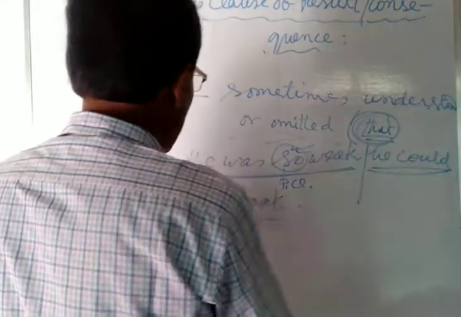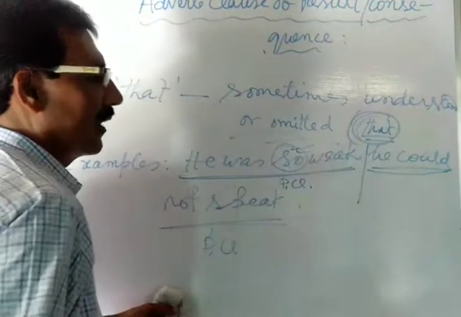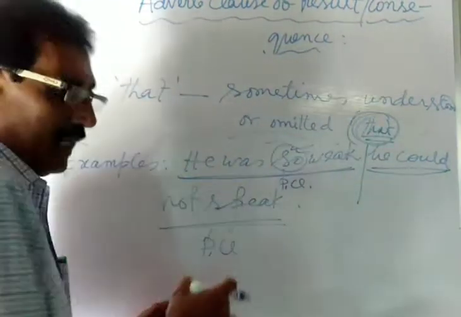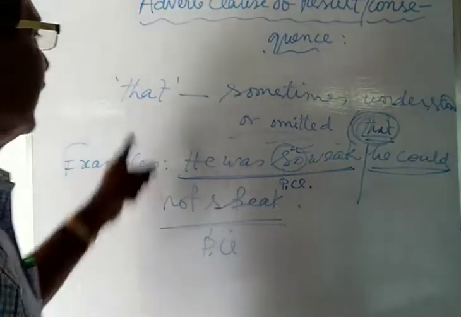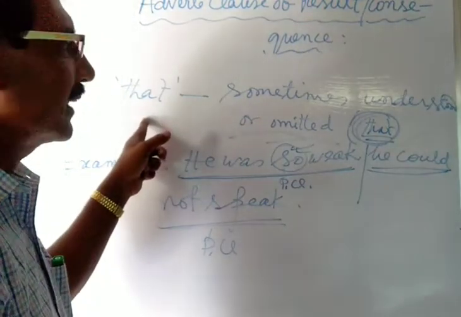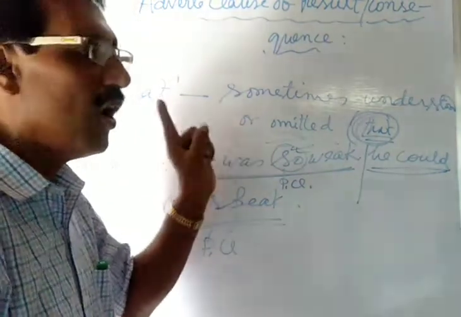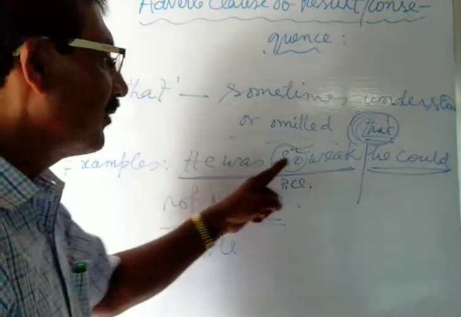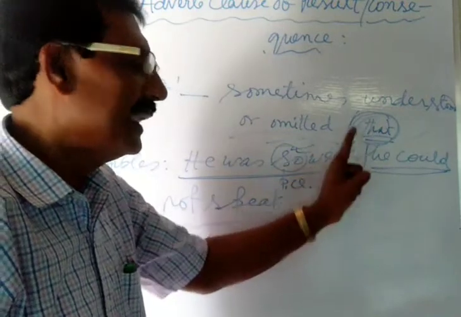Here that he could not speak, this is the subordinating clause. Here that is understood. I have already told you that that is the subordinating conjunction which is sometimes understood or omitted. Here this is the example where you cannot find such type of conjunction in the sentence.